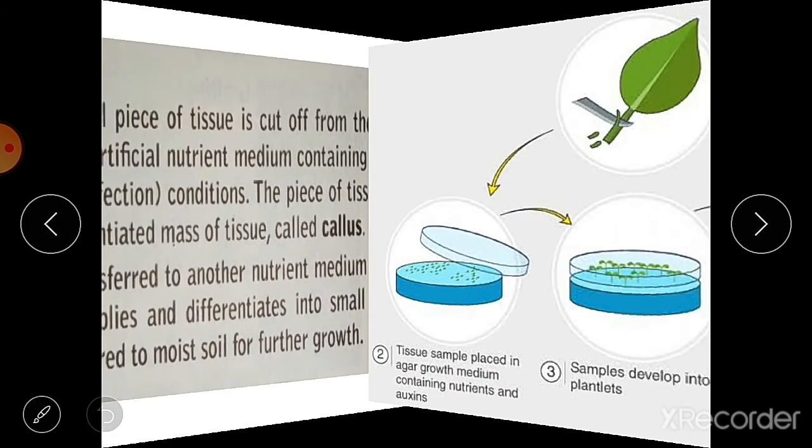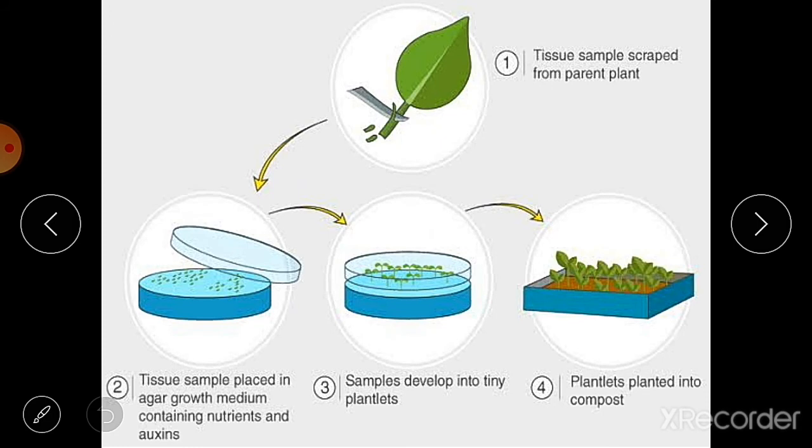So look at this picture. Here you can see the petri dish, and the tissue sample is placed in agar growth medium containing nutrients and auxins. Auxins are the plant hormones that increase the growth of the plant, or we can say they help in development and growth of the plant.